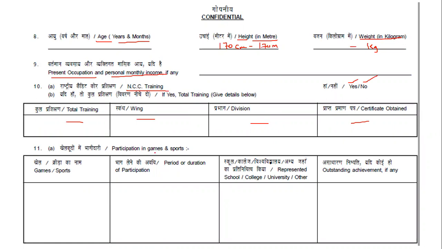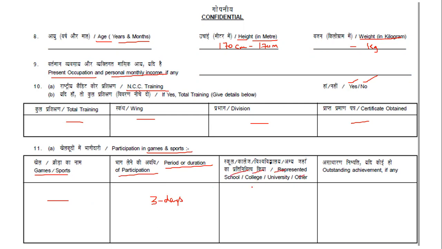And then your games and sports. What games and sports have you participated in? You'll be writing here, say for example shot put or cricket. And what's the period or duration of participation, like whether you went to state level or district level. That will take around 2 to 3 days, so right here, 3 days, the duration.